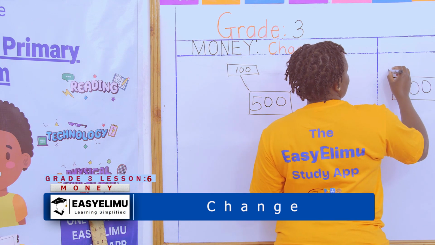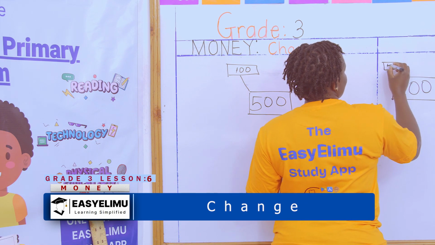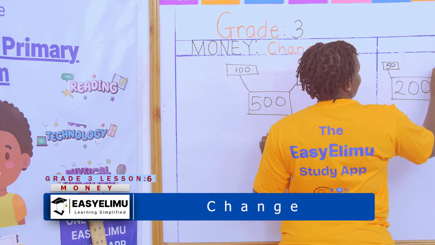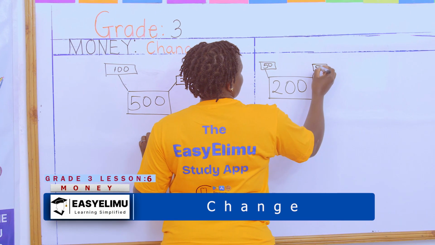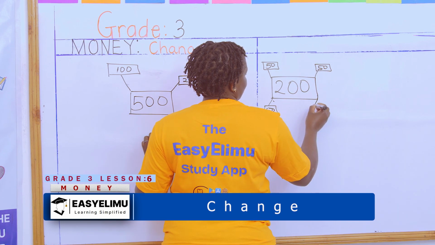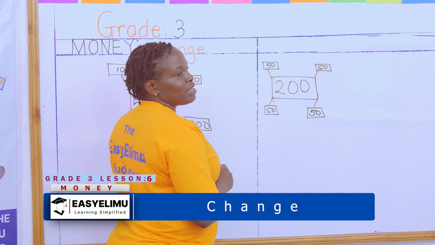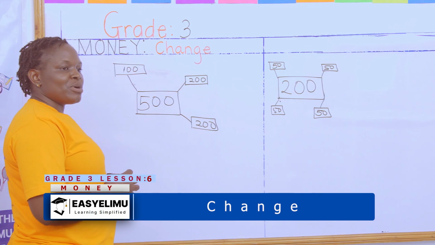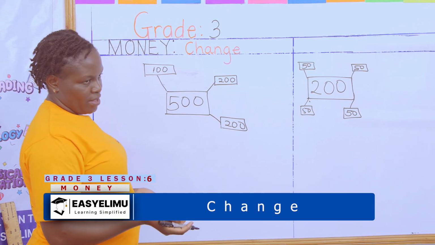I can decide to give this person 50 shillings. I give again a 50 shilling note. I give again 50 shillings. I give again 50 shillings. I will have given this money back to the person the same way it was, but in a different way.